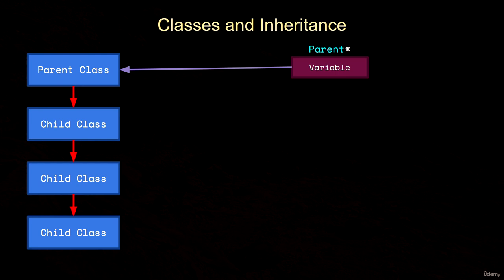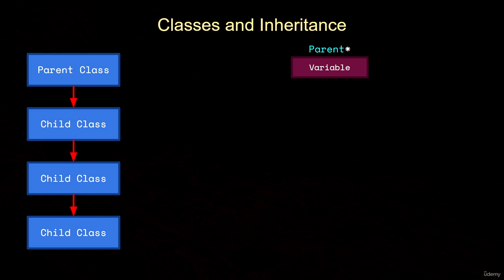A variable of type pointer to parent can point to an object of the parent class, but as you may know, a pointer to parent variable can also point to an object of a child class, provided that that child class inherits from the parent class. So our variable of type pointer to parent is capable of storing the address of an object of any type in this inheritance hierarchy as long as it's derived from parent, or parent at least exists somewhere up the inheritance chain.